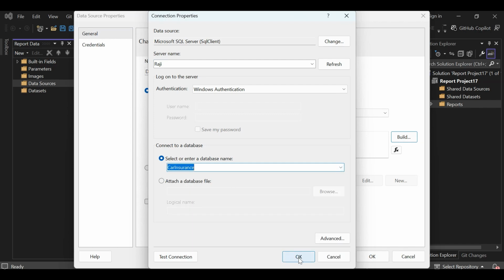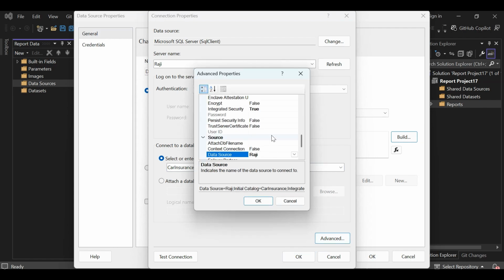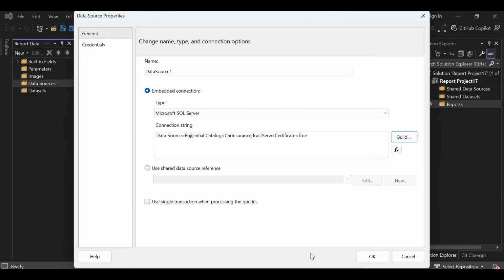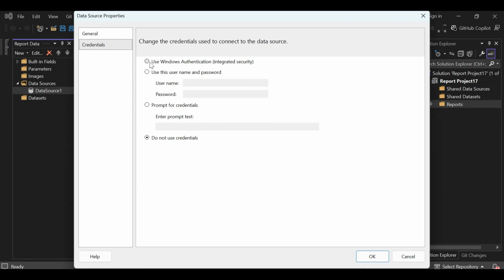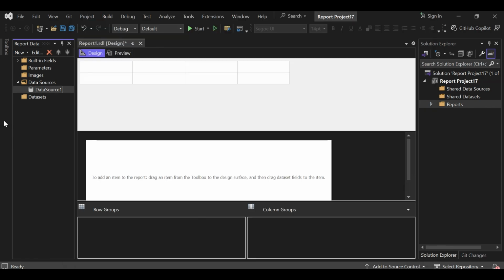Car insurance. Click on advanced. Trust certificate should be true. Click OK. OK. Click OK. Again, this credential should be used Windows authentication.